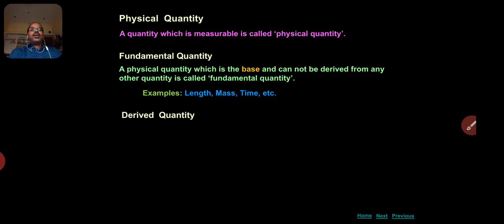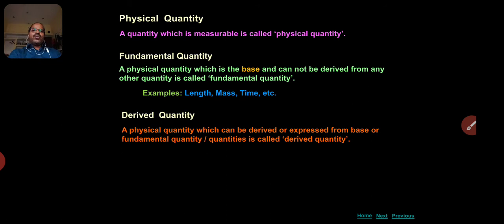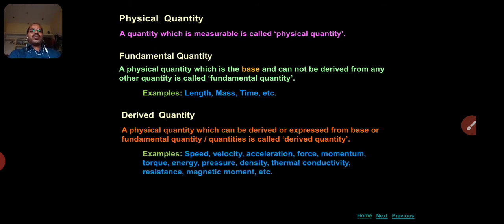Okay. Now next term is the derived quantity. Means these quantities can be derived from the fundamental quantity. A physical quantity which can be derived or expressed from base or fundamental quantities is called as derived quantity. Examples are speed, velocity, acceleration, force, momentum, torque, energy, pressure, density, thermal conductivity, etc. These are the derived quantity.